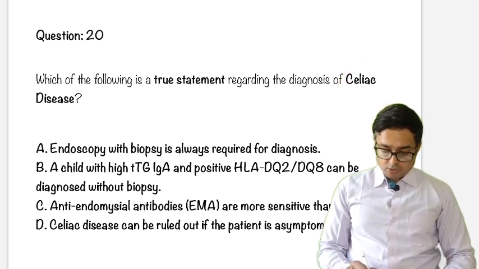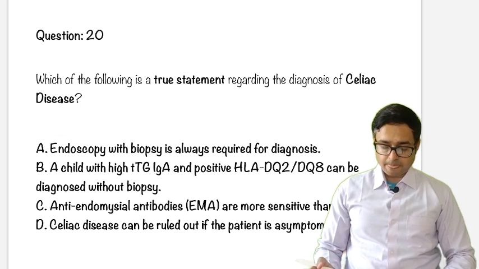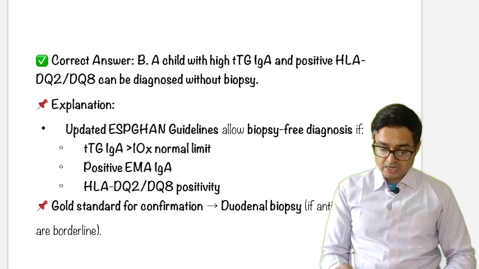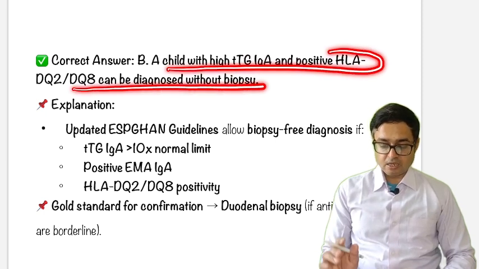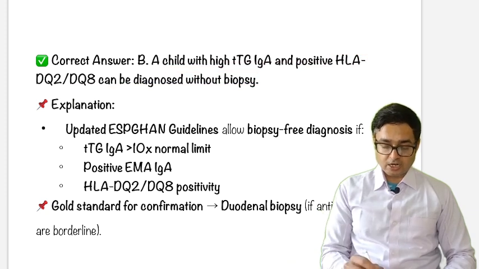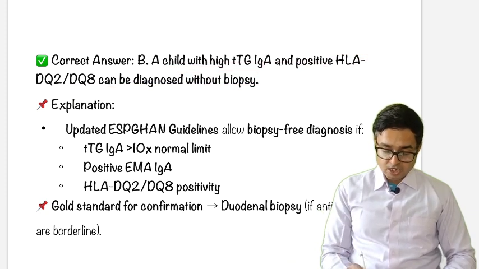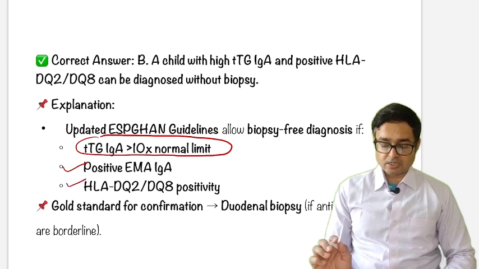So just go through the options again, and I will not be repeating these options. So the answer will be a child with high TTG and positive HLA DQ can be diagnosed without biopsy. Basically, if you want to diagnose the child without biopsy, the TTG IgA level should be more than 10 times the upper limit of normal, positive EMA IgA antibody and HLA DQ2 DQ8 positivity.